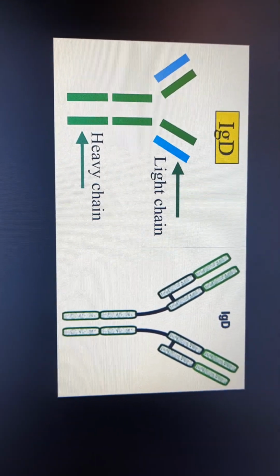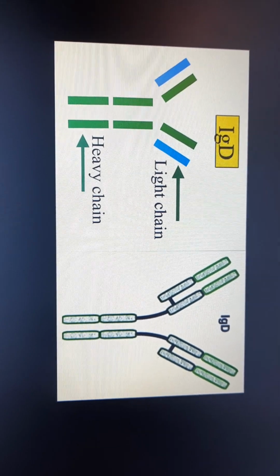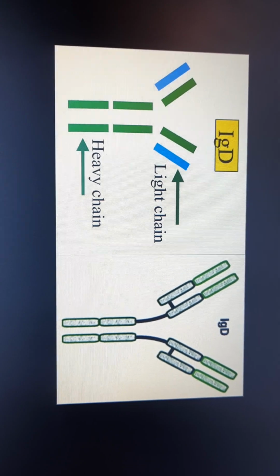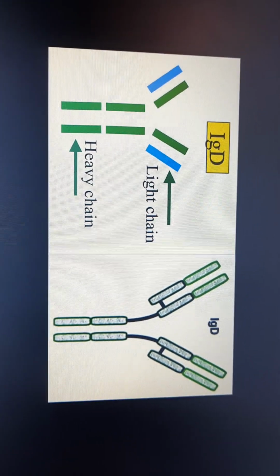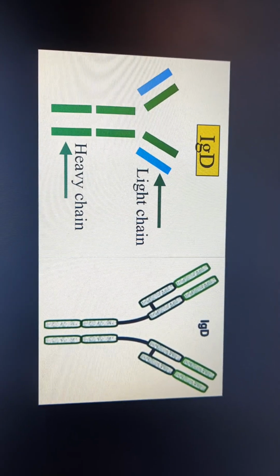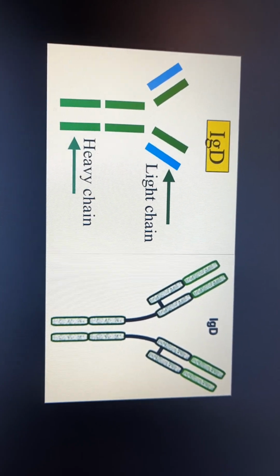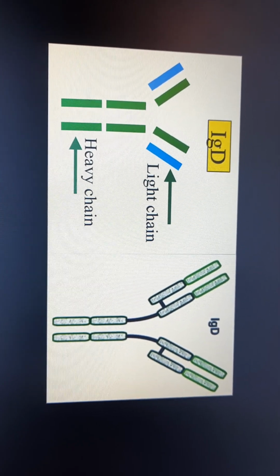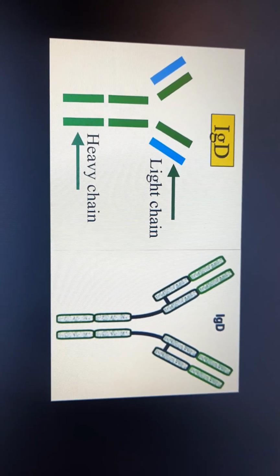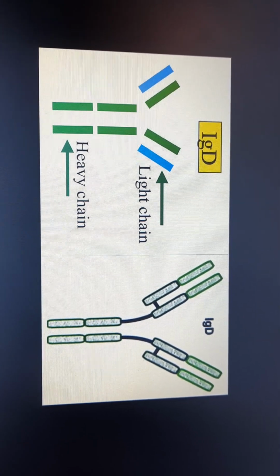The fourth immunoglobulin is IgD. IgD has a typical immunoglobulin structure with 2 light chains, kappa and lambda, and 2 heavy chains of delta type. It is slightly larger than IgG, with a molecular weight of 1,80,000. The large size of IgD may be associated with the hinge region, and it is limited to blood serum. The average serum level is 0.03 mg per ml, and the sedimentation coefficient is 7S.